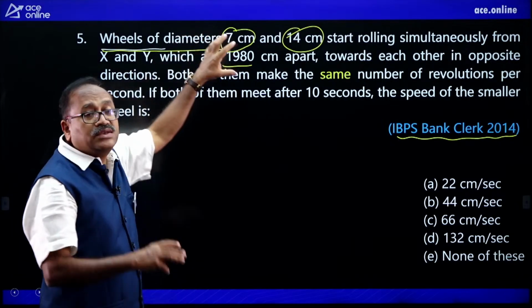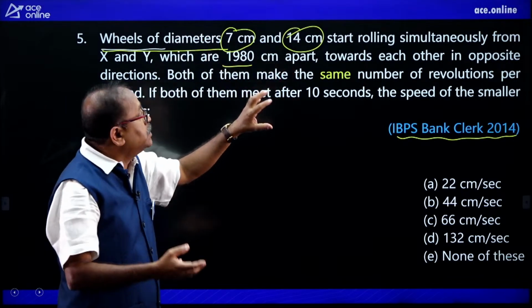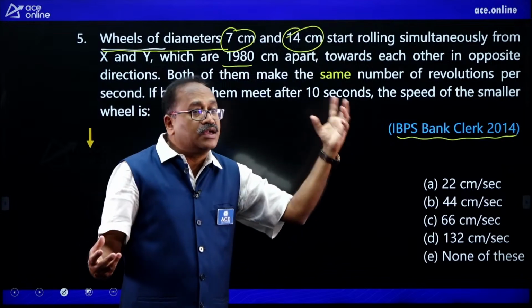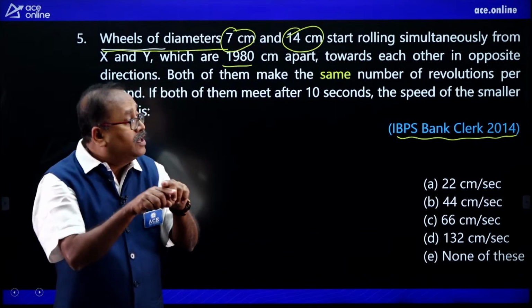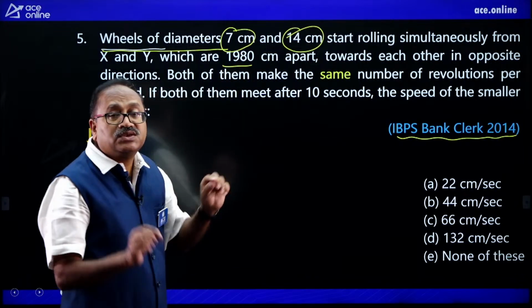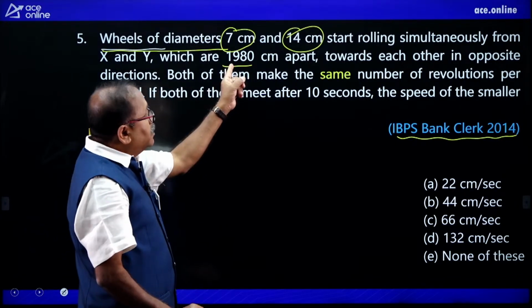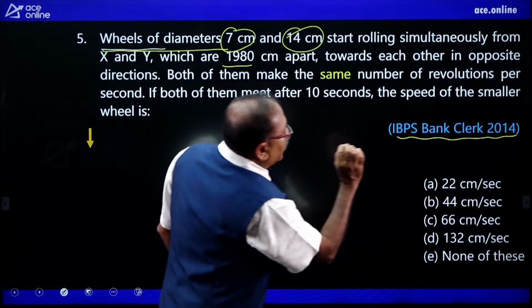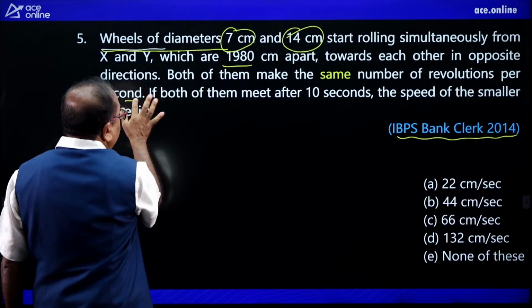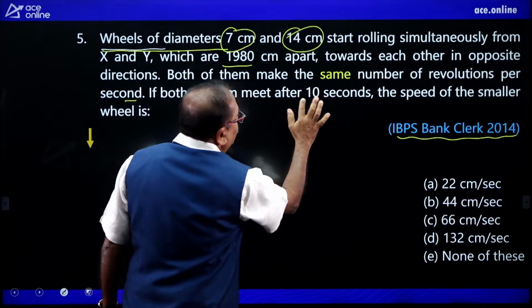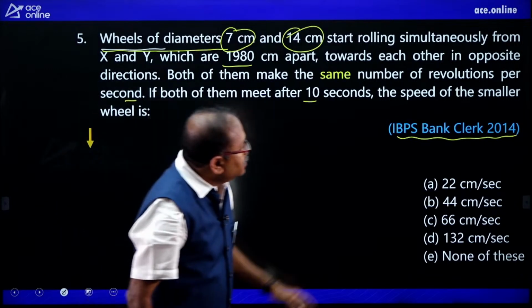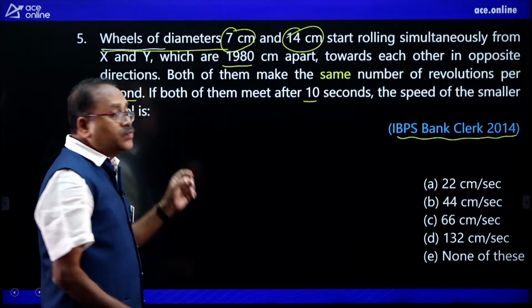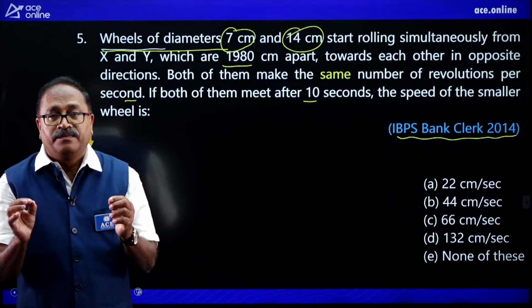Suppose the first wheel is taking X number of revolutions, the second wheel is also taking X number of revolutions, and they are meeting. The distance is 1980, and per second. So both of them meet after 10 seconds. Next, speed of the smaller wheel is.